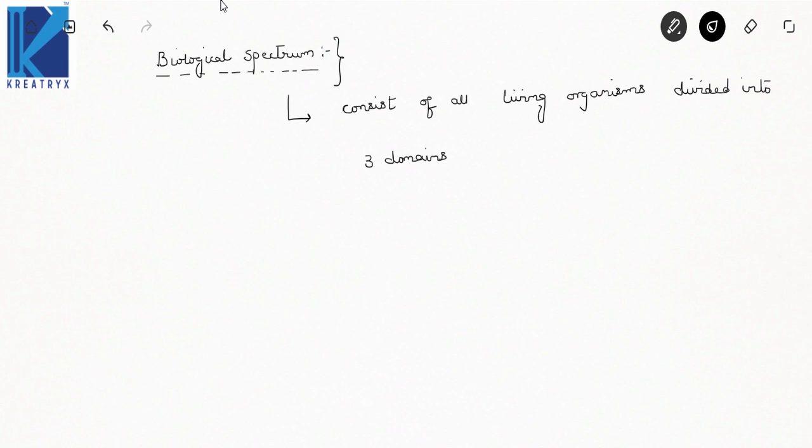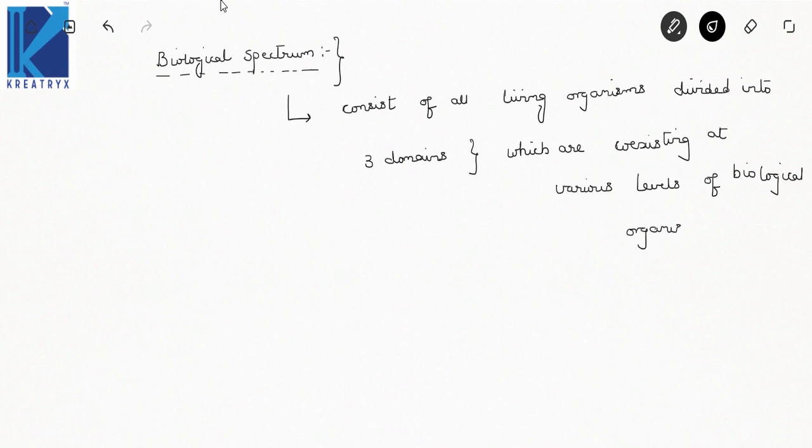These living organisms are coexisting at various levels of biological organization. Likewise in your different trophic levels, you can speak many terms like this.